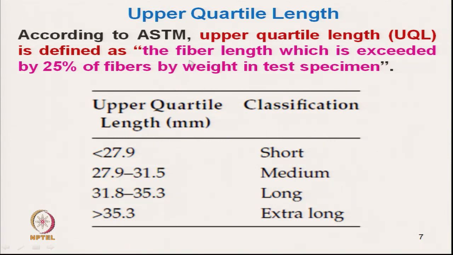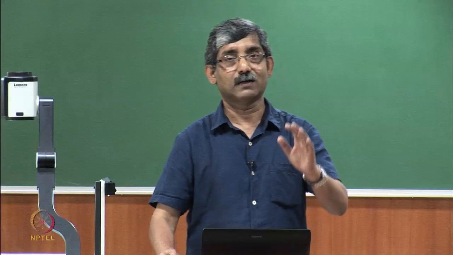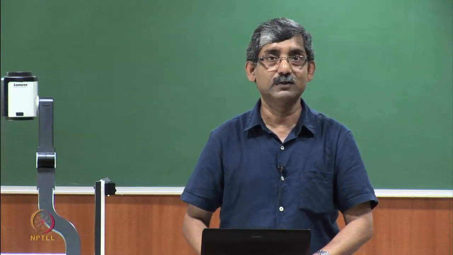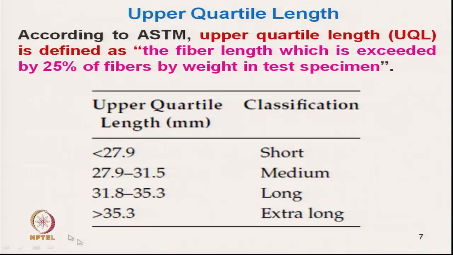This classification is as per ASTM classification, but it may not be true for all fibers. For some short staple fibers, we cannot use this type of classification, because in short staple fiber, 27.9 millimeter may be the longest fiber. So, this is for a particular type of fiber.